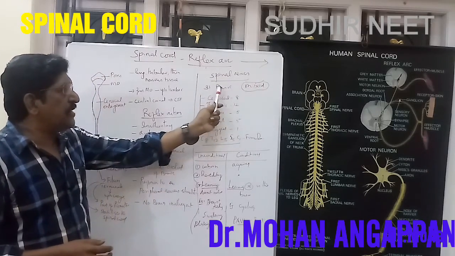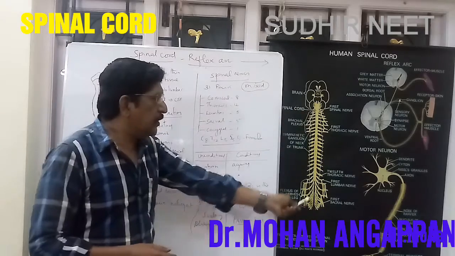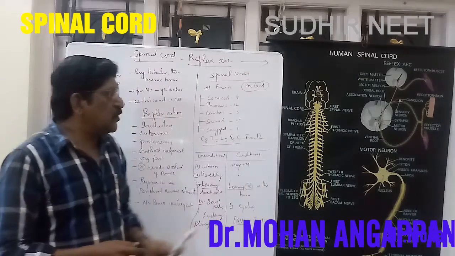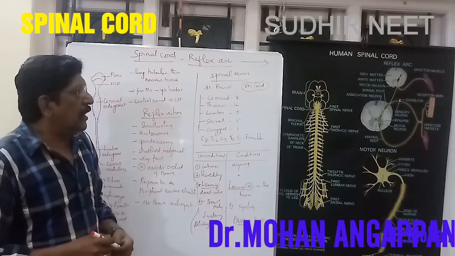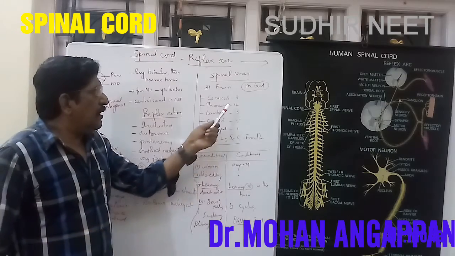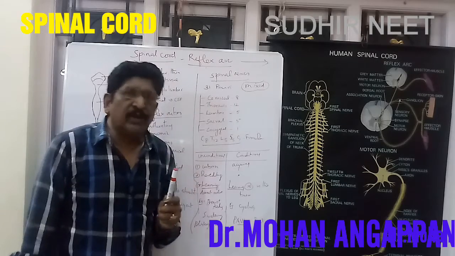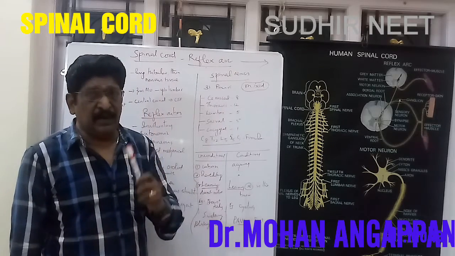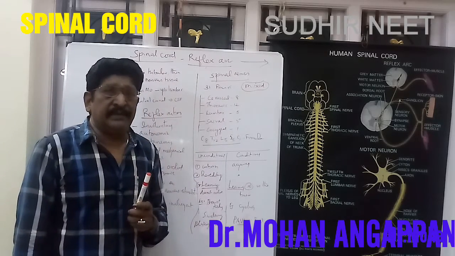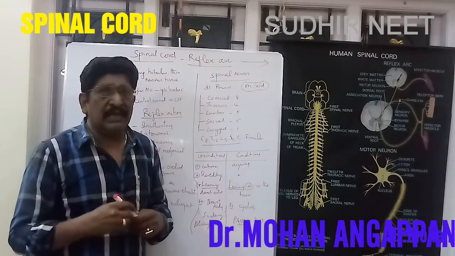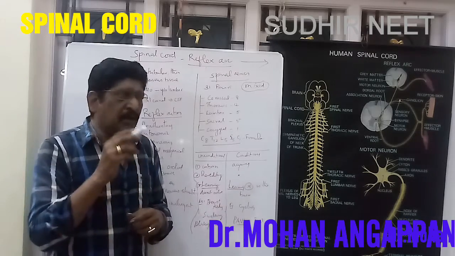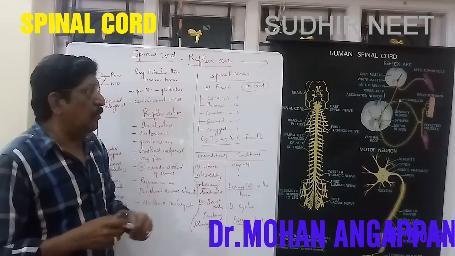Then, spinal nerves. There are 31 pairs of spinal nerves. And you should know, the spinal nerve is always a mixed nerve. What do we mean by that? There are three types of nerves: sensory nerve, motor nerve, and mixed nerve.